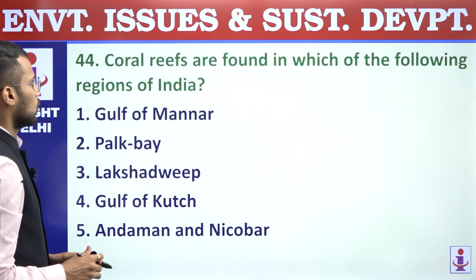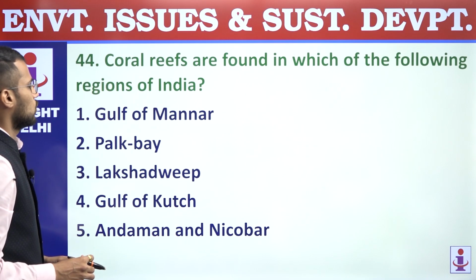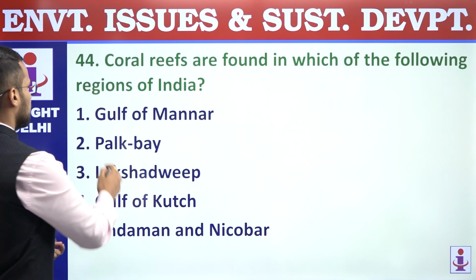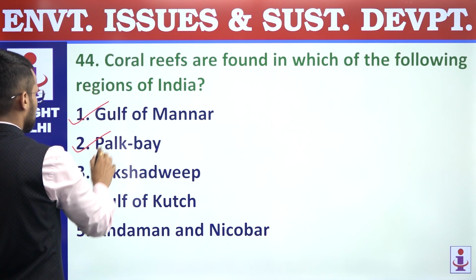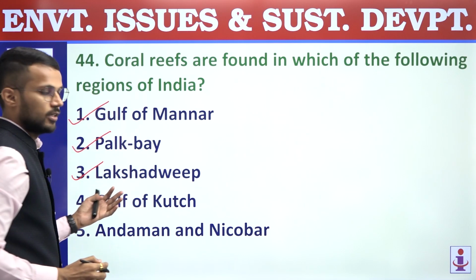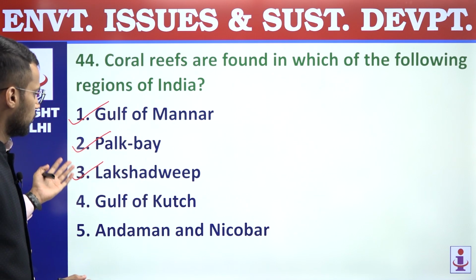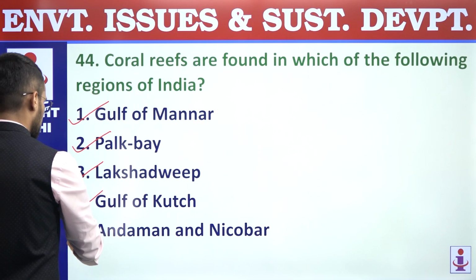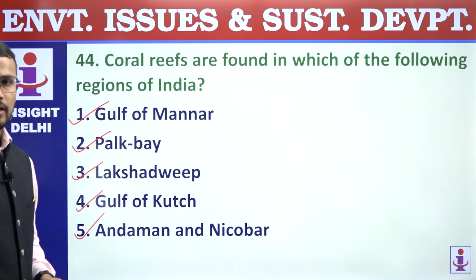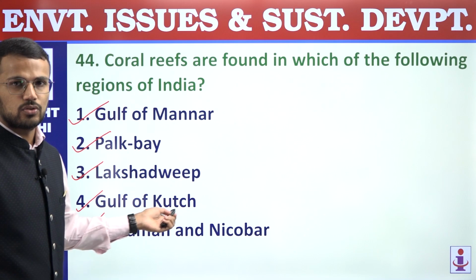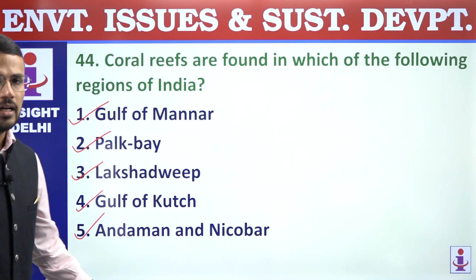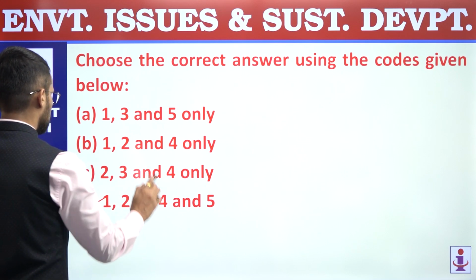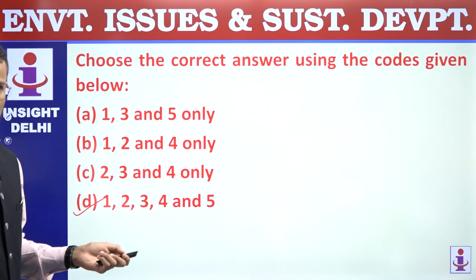44. Coral reefs are found in which of the following regions of India? So coral reefs are there in Gulf of Mannar, Palk Bay, Lakshadweep is the islands which are made up of corals only. Fourth, Gulf of Kutch as well, and also Andaman and Nicobar. So in all these regions of India, we have the presence of coral reefs. So all 5 are correct, and that's why answer is D, 1, 2, 3, 4 and 5.